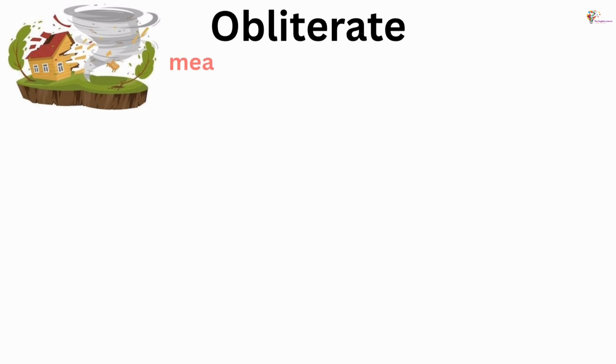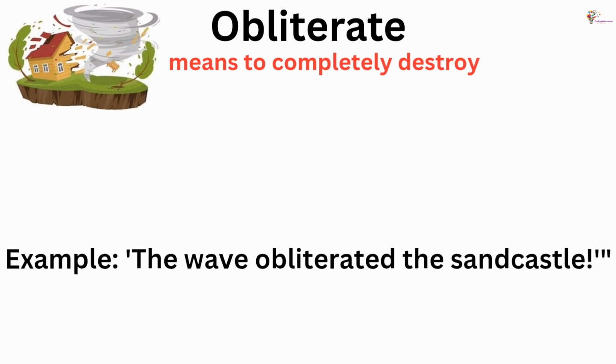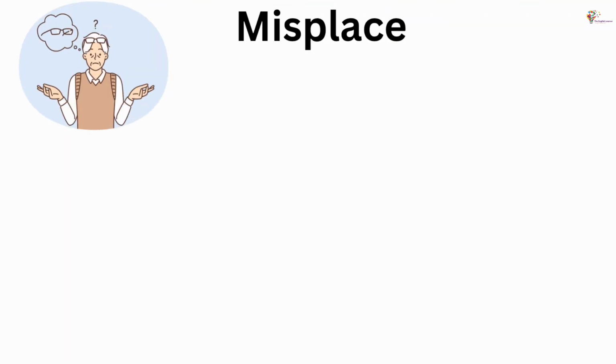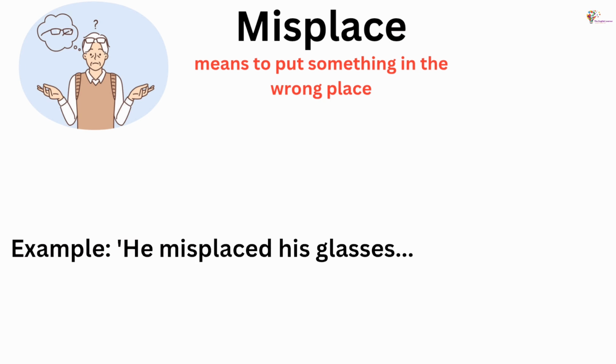Obliterate means to completely destroy. Example: the wave obliterated the sandcastle. Misplace means to put something in the wrong place. Example: he misplaced his glasses, but they were on his head.